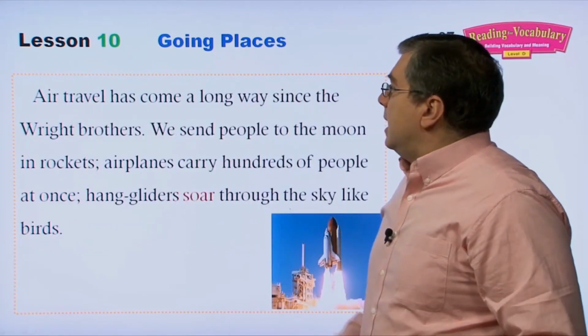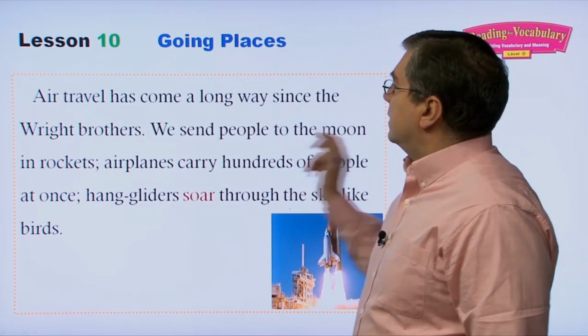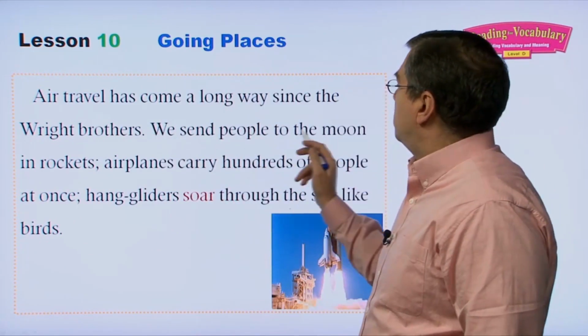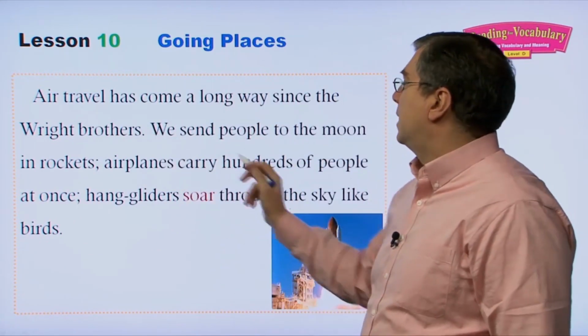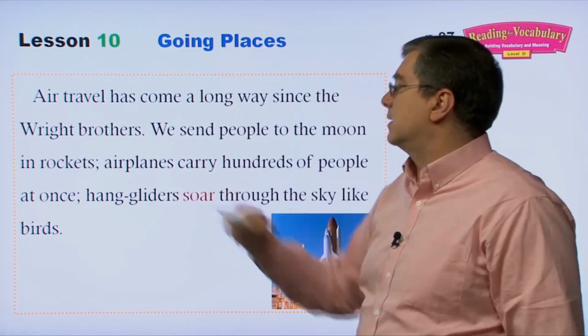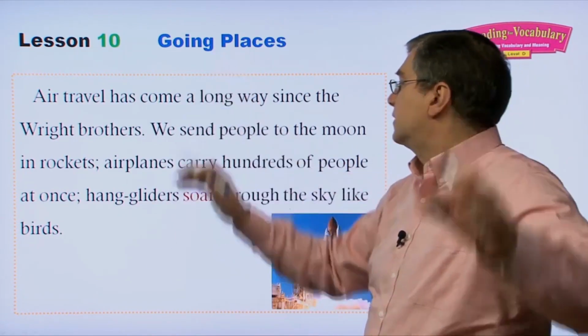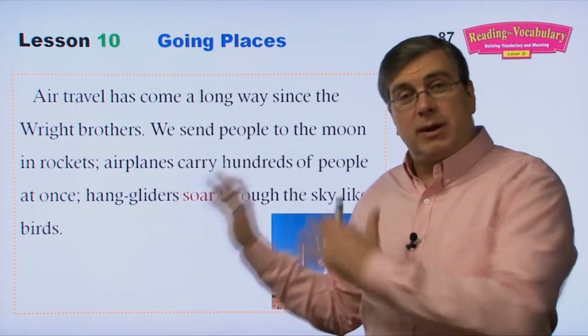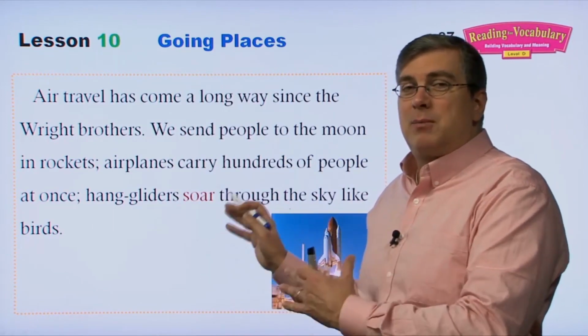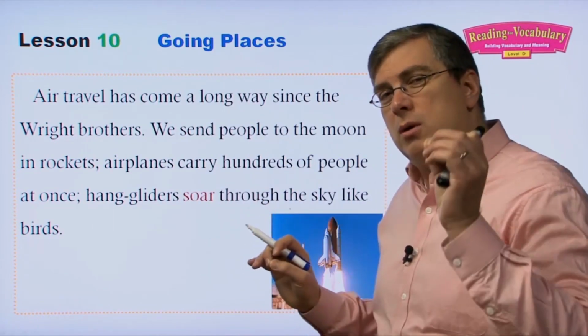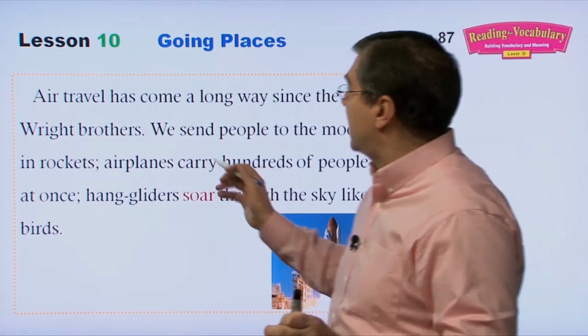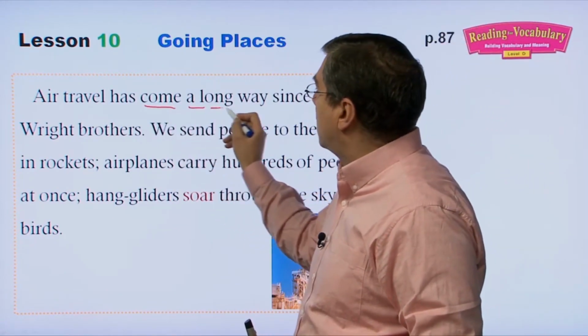Okay. Air travel has come a long way since the Wright brothers. We send people to the moon in rockets. Airplanes carry hundreds of people at once. Hang gliders soar through the sky like birds. So that's what I was talking about. Since the Wright brothers, 1903, they showed the world that you can fly. So since then, we have come a long way.